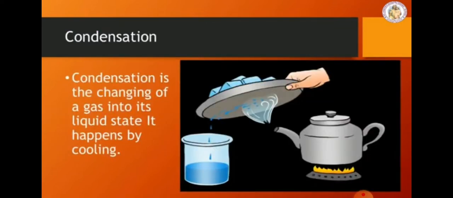Condensation is the changing of a gas into a liquid state. It happens by cooling, whereas evaporation is the changing of a liquid into its gas state. It happens by heating. Condensation happens by cooling.